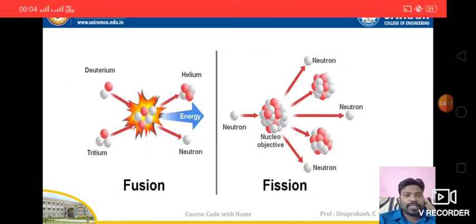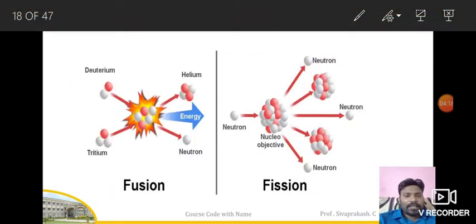Now we will see the diagram here, the difference between fusion and fission very clearly. First, nuclear fusion. What atoms are joining together? Deuterium, tritium, helium, and neutron. All these atoms join together, coming closer, and it emits some energy or radiation. That is nothing but nuclear fusion.